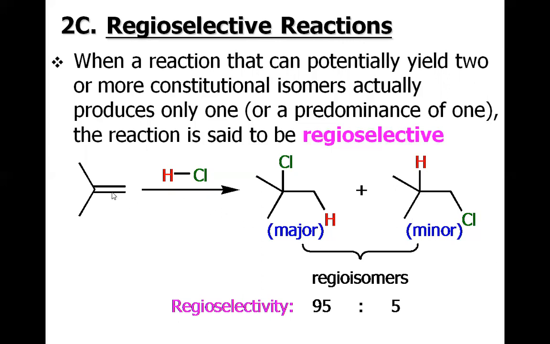For example, this particular alkene, when it is hydrochlorinated, we have two possibilities. In one possibility, H is attached to the terminal and chlorine is attached to the central position, which is obviously quite probable, being major in nature. And the other is the vice versa. The H attaches to the middle carbon, and the chlorine attaches to the end carbon, which is minor. So the relationship between the two products is called regioisomerism, and the process is called regioselection, in which the first one is the major product, which is 95%.